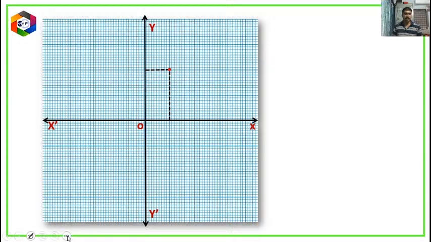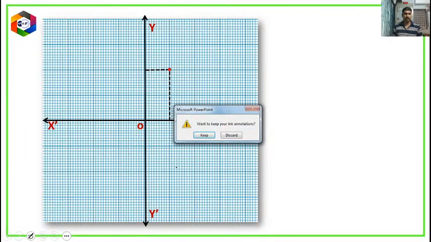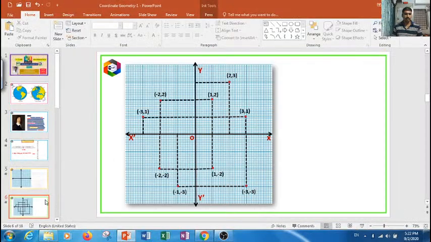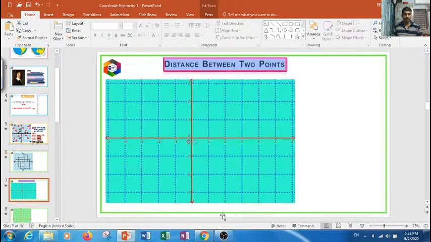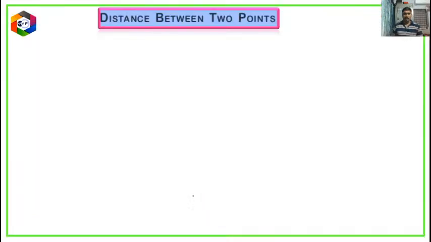Yes children, I will move to the next one. Okay, now we will discuss the distance between 2 points. In the plane, if any 2 points are given, how to find the distance?